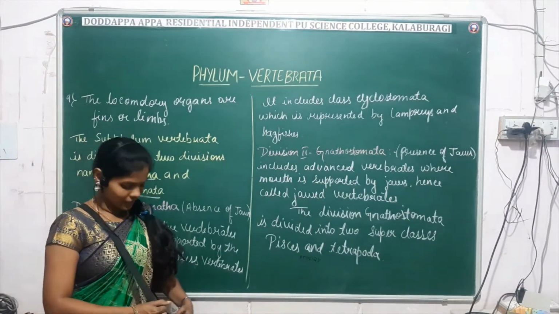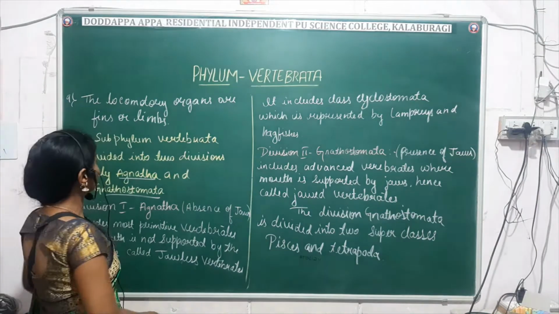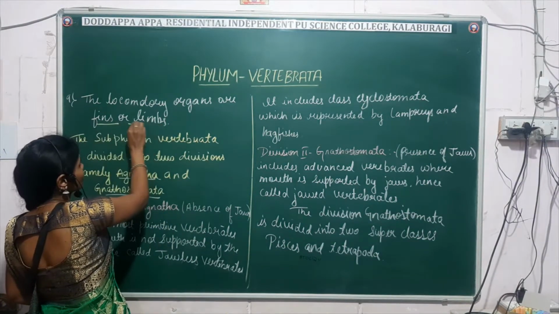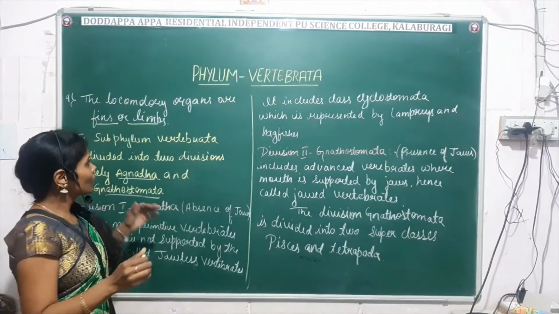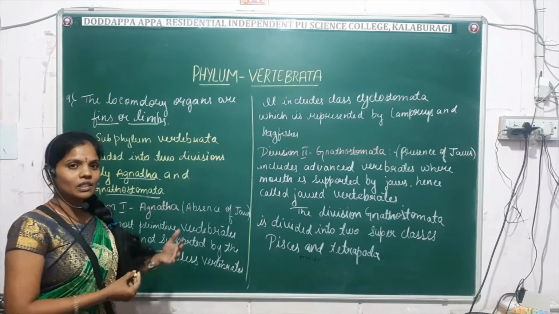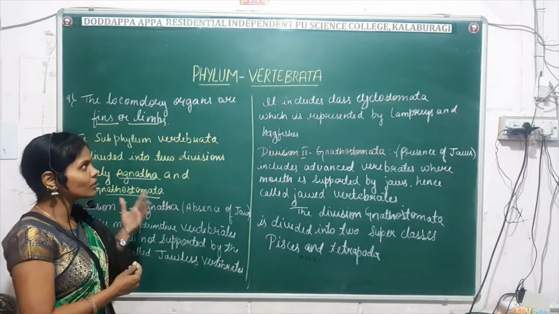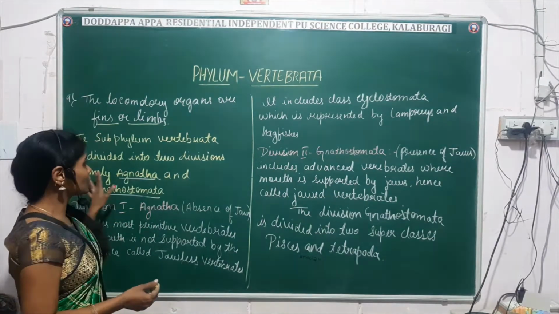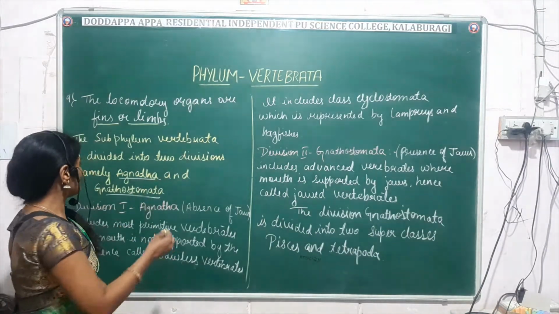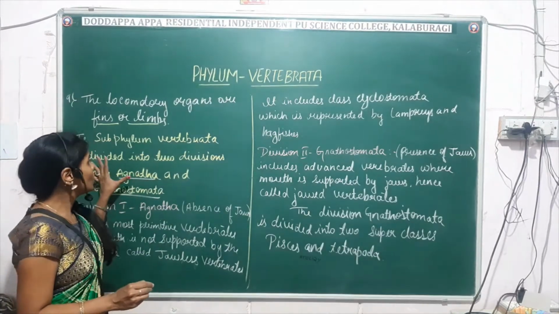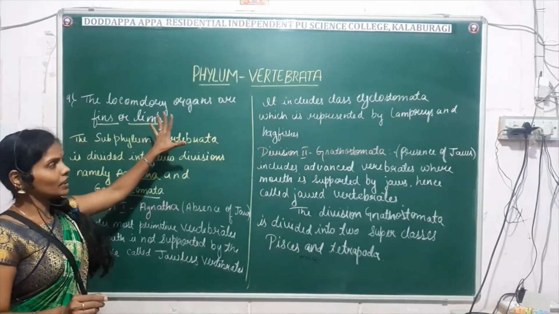The last character of the phylum Vertebrata is the locomotory organs: they have either fins or limbs. So far we have discussed the salient features of the phylum Vertebrata. Next we will move on to the classification of vertebrates. The subphylum Vertebrata is divided into two divisions, Agnatha and Gnathostomata.